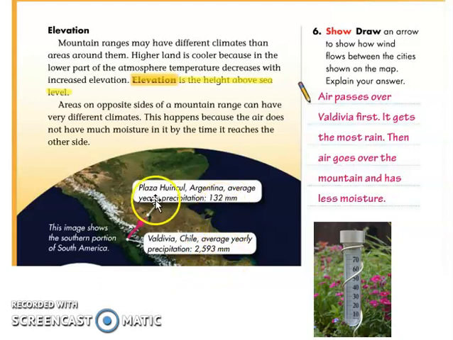Compare here in Plaza Huincul, Argentina, the amount of rain in 1 year is 132 only. Why? Because it says here, if you are near the water area, your precipitation will be higher compared to the inland. Okay, so elevation could also affect the climate of the area.